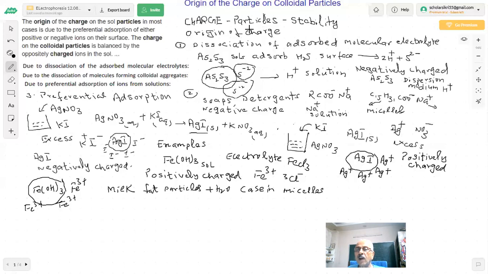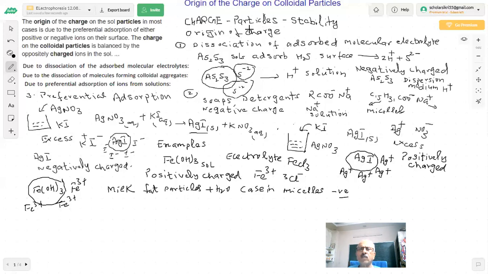And the protein molecules, if they dissociate, what type of charge will they have? You know what protein amino acids are. So they have negative charge. These micelles are negatively charged. That is the reason this fat and water become a colloidal particle, and the negative charge on the micelles of casein stabilizes the colloidal solution.